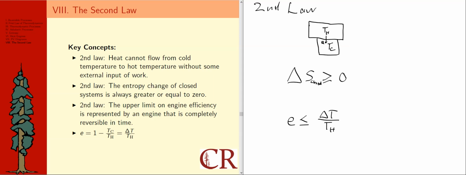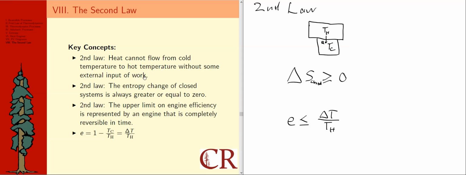The second law of thermodynamics can be expressed in a number of equivalent ways. The first expression that I've stated here on the key concept slide is that heat cannot flow from cold temperature to hot temperature without some external input of work. We've looked at the example of an air conditioner or a refrigerator, which actually does this, but it has an